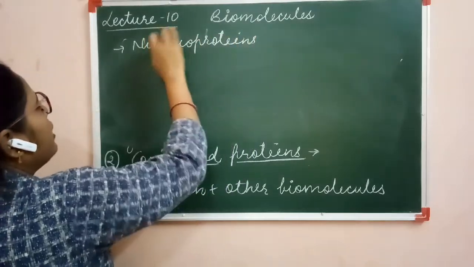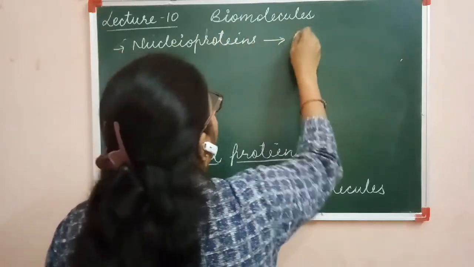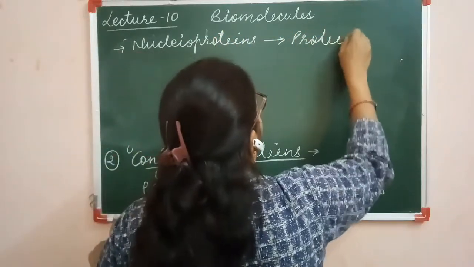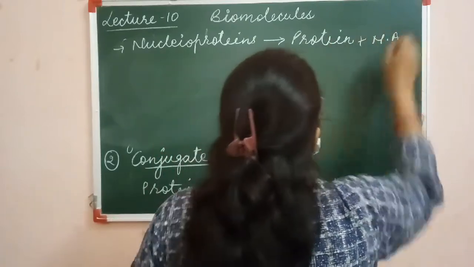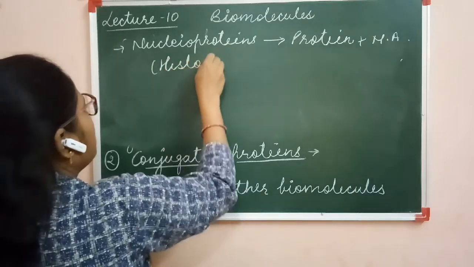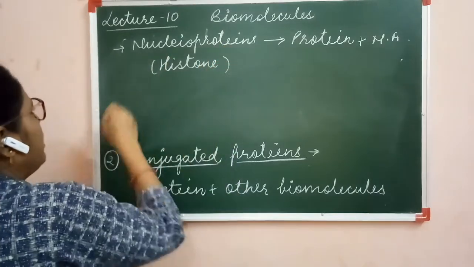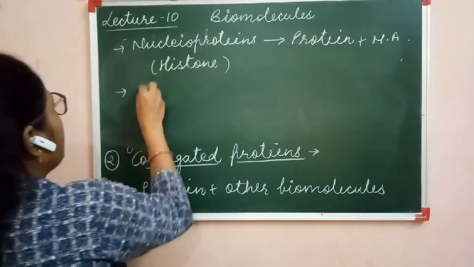In this category, protein plus nucleic acid is there. For example, histone protein is a nucleoprotein.